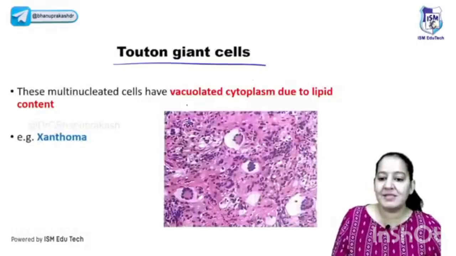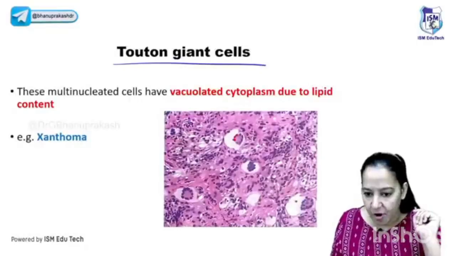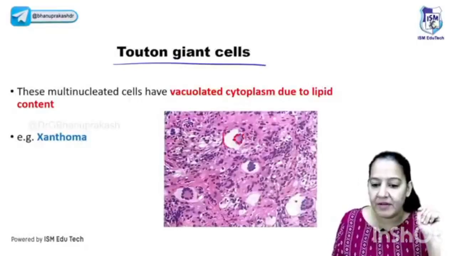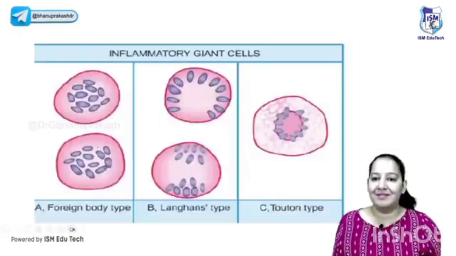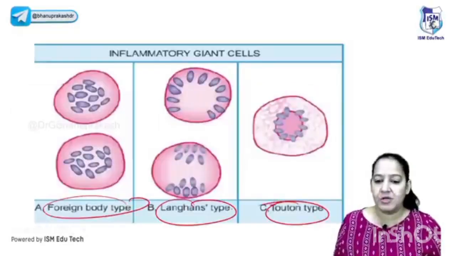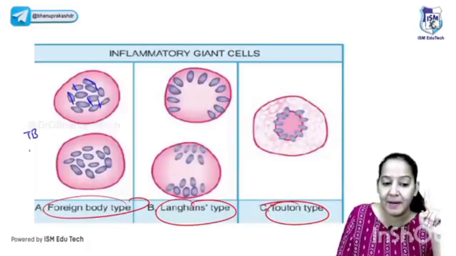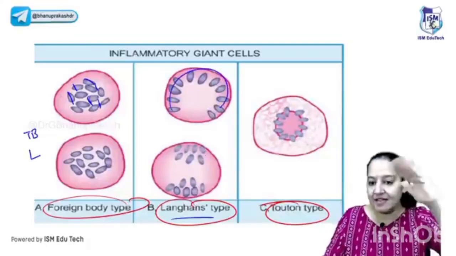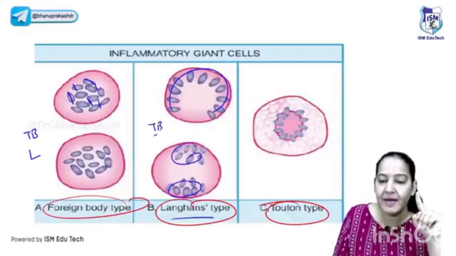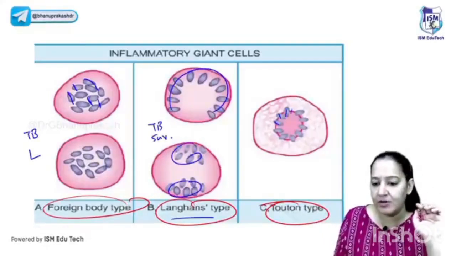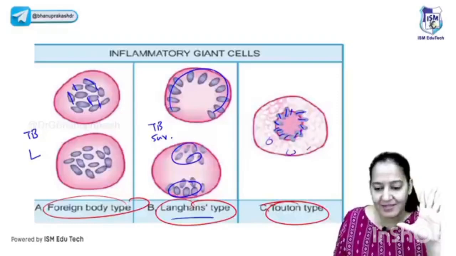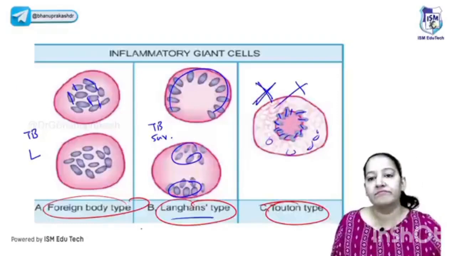The third one is the Touton. In Touton, the nucleus is present. You can see a real diagram. They are present at the center, and they are forming a ring. See, the cytoplasm is vacuolated. Learn the example is xanthoma. Learn the example. Foreign body, Langhans, Touton. We will revise. Foreign body, nucleus present haphazard throughout the cytoplasm. Example TB. Example sarcoid. The second Langhans, the nucleus is present at the periphery horseshoe ring or at the poles. Example TB, example leprosy. Okay, and Touton, the nucleus is present forming a ring at the center, and the cytoplasm is vacuolated. Example xanthoma. Never forget, never.